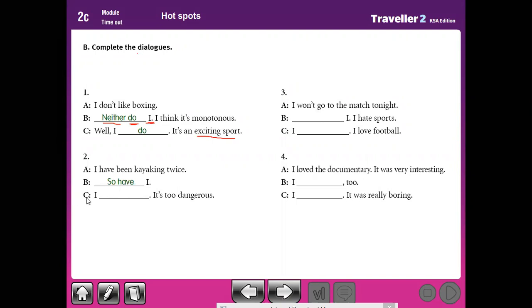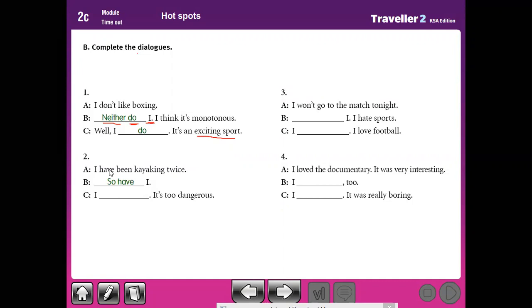But the other boy here disagrees with him. It's too dangerous. So he doesn't like kayaking. So we can use I. Here the statement is affirmative.